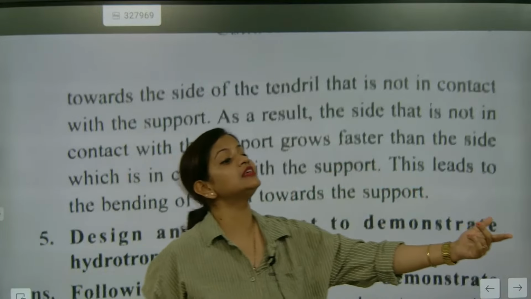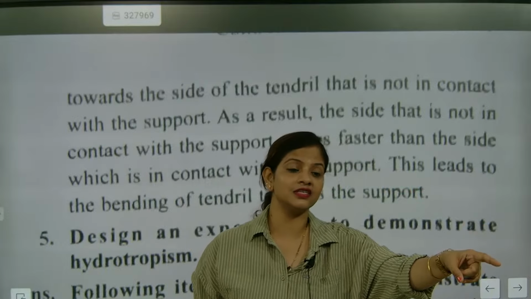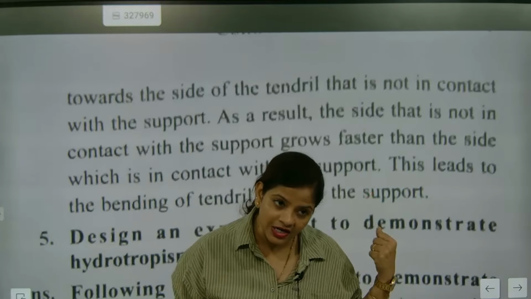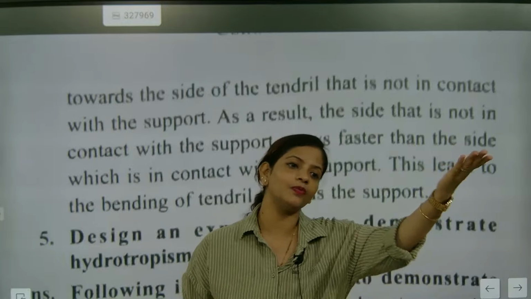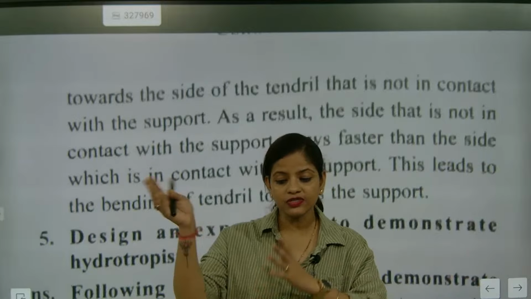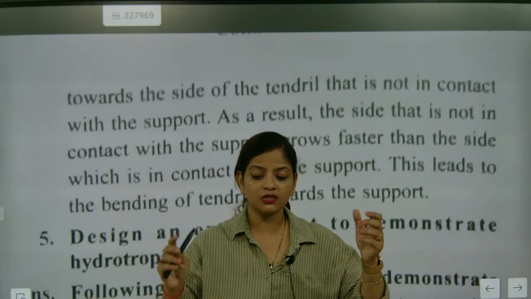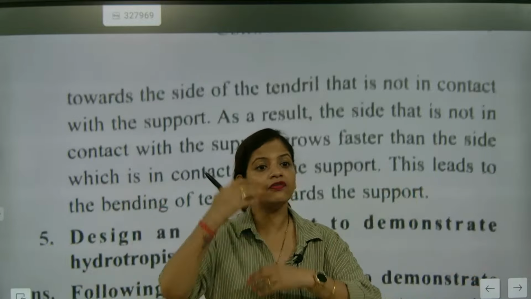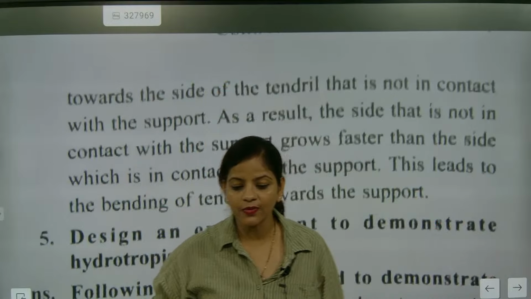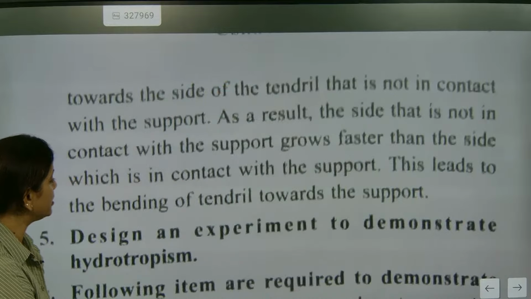Which one is releasing the hormone? Tendrils release a hormone named auxin, and after releasing it they get a grip. After the grip is generated, the other part starts growing fast. You might have seen that the leaves and other stems which are not in contact with bamboo grow to other sides, and the tendril just holds the support.